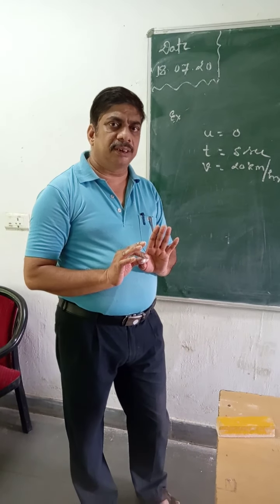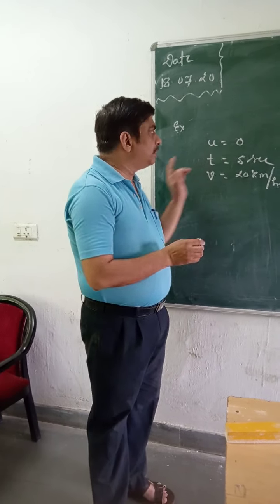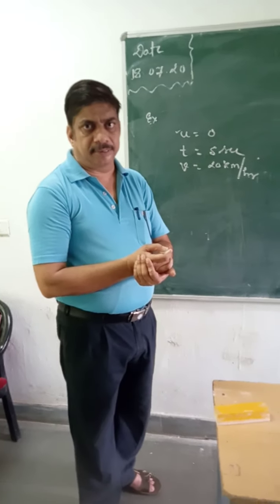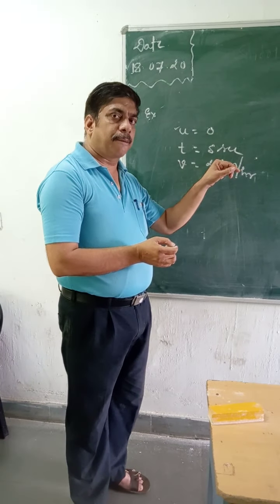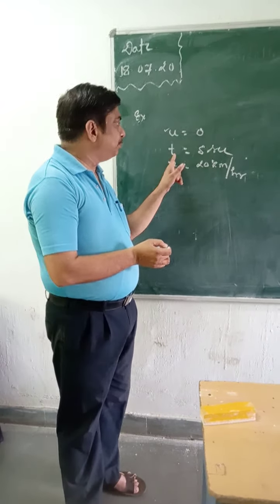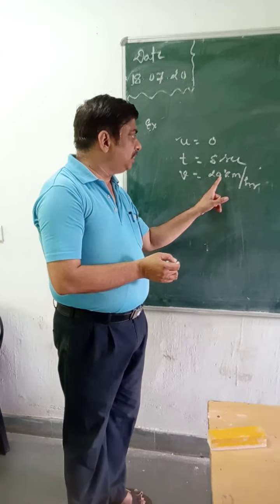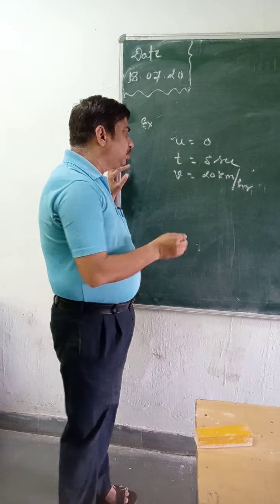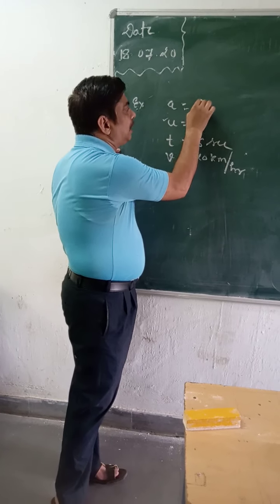This is a simple question. By reading the question, initial velocity, what is the meaning of initial velocity? Initial velocity means velocity at the time of starting, that is the starting of the motion. So the car starts from rest, so here initial velocity is equal to 0. After 5 seconds means time is 5 seconds. The velocity the car gains is 20 km per hour. And we need to calculate the acceleration. So here acceleration we have to calculate.